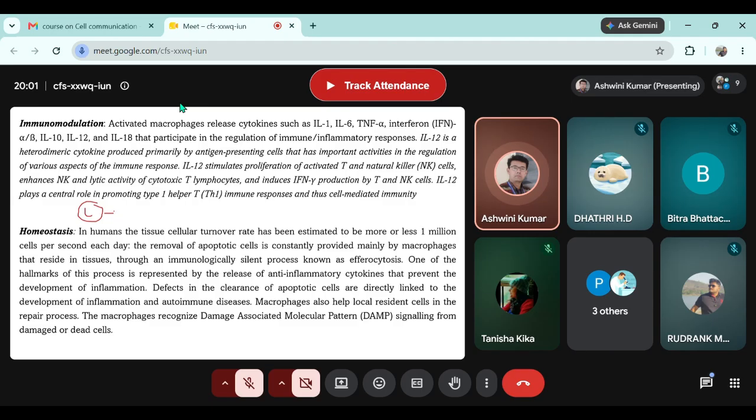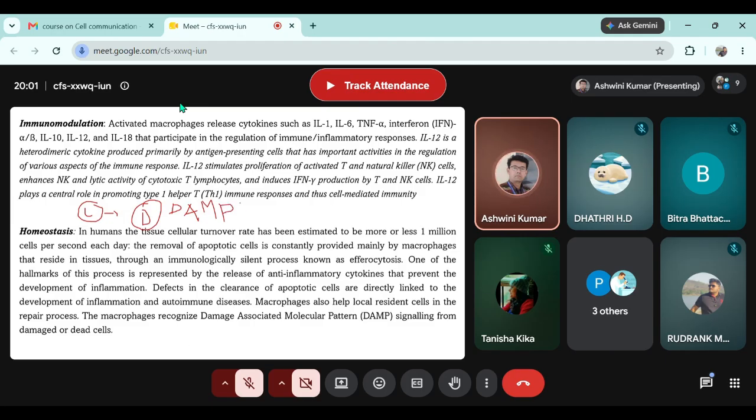As soon as a cell is dead, a lot of morphological changes happen. One of the major morphological changes that is sensed by the macrophages is the presence of a certain pattern which is called DAMP. It is also written in the last paragraph.